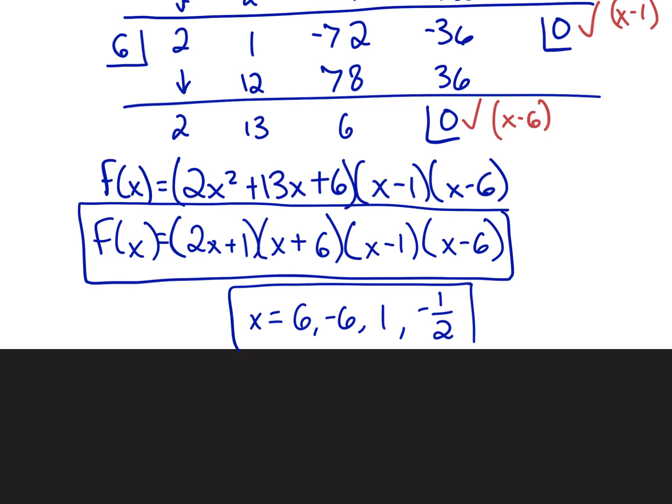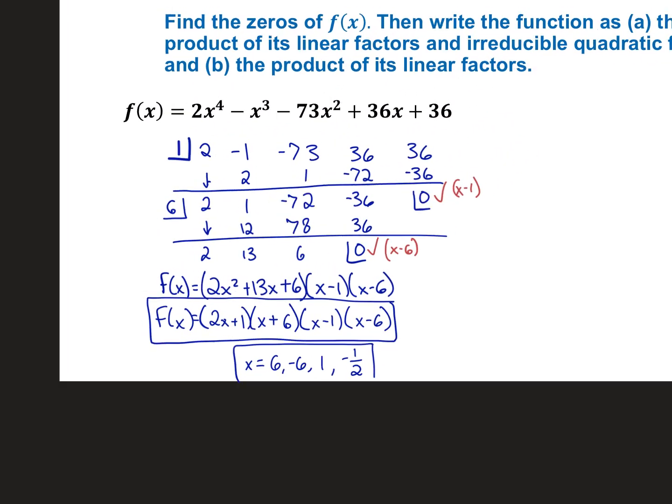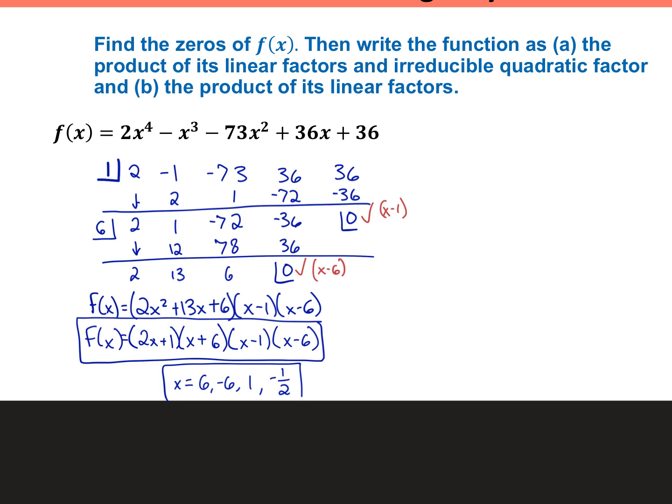You can write plus or minus 6. I would prefer that if you do that, though, that you put it at the end of your list so that I don't think that the whole list is plus minus, right? Or just separate them out like that to play it safe. Cool. So there are no irreducible quadratic factors, so we don't have to do that part.